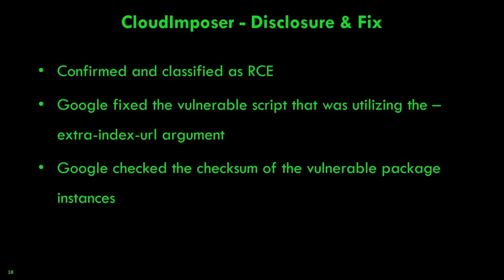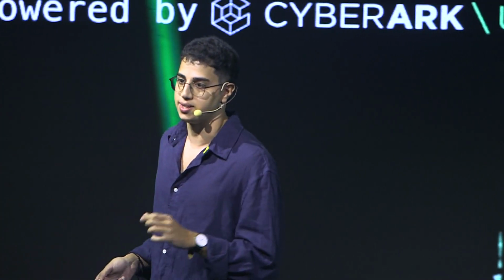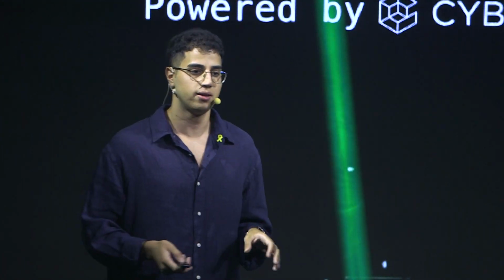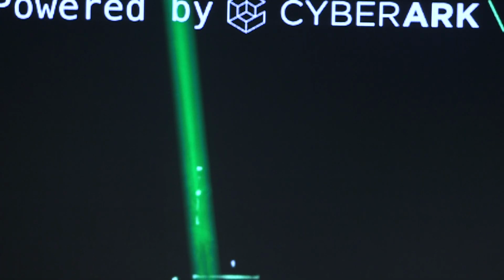As for the disclosure and fix, Cloud Imposer was confirmed and classified as a remote code execution vulnerability. Google fixed the vulnerable script that was utilizing this extra index URL risky argument we have talked about, and they also checked the checksum of the vulnerable package instances. Google said that there was no evidence of a vulnerability exploitation in the past of Cloud Imposer. So this is good news for us.